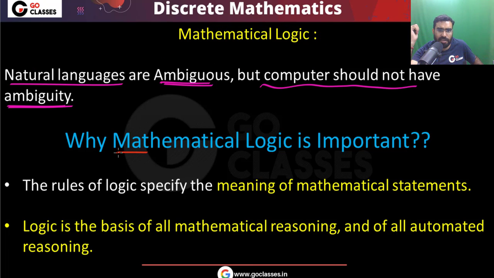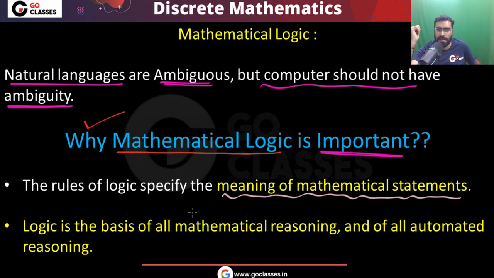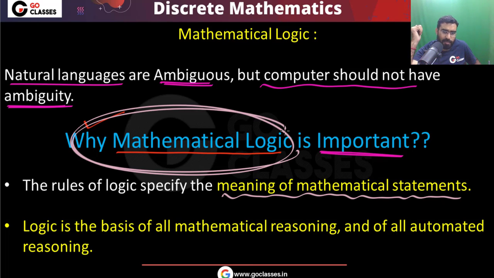And why is this mathematical logic important? The first point is that it gives precise, unambiguous meaning to mathematical statements. Using mathematical logic, if you write some statement, it will be a precise statement without any ambiguity.